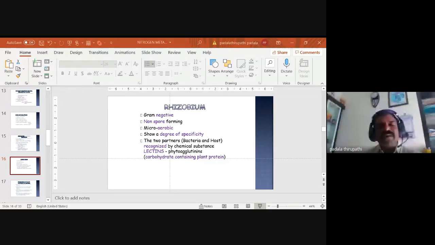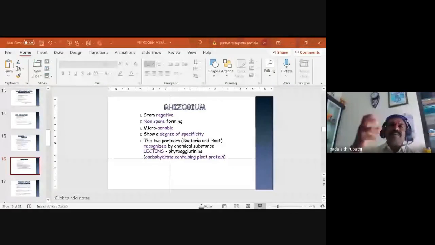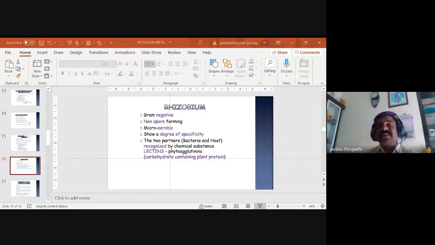So this Rhizobium leguminosarum is a gram-negative bacteria. Why do we say gram-negative? Christian Gram is a scientist who classified bacteria into two types, gram-positive and gram-negative, based on the staining method. Those that retain the crystal violet color we call gram-positive. Those that do not retain the crystal violet color we call gram-negative bacteria. These are the two classifications given by Christian Gram. So our Rhizobium leguminosarum belongs to gram-negative bacteria, and these are non-spore forming bacteria.